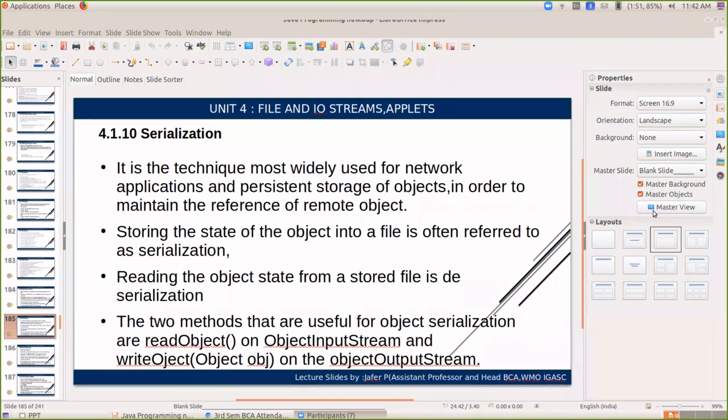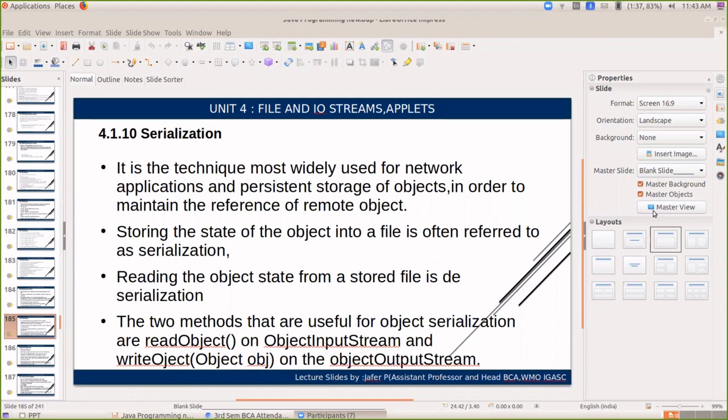So I am requesting the Chennai server that I want my Gmail account to be opened. When I enter the correct user ID and password, the server will respond with a control panel. What do you mean by control panel? The first page which you see when you log into your Gmail account is called the control panel. Then in the control panel, you can see all your mails.